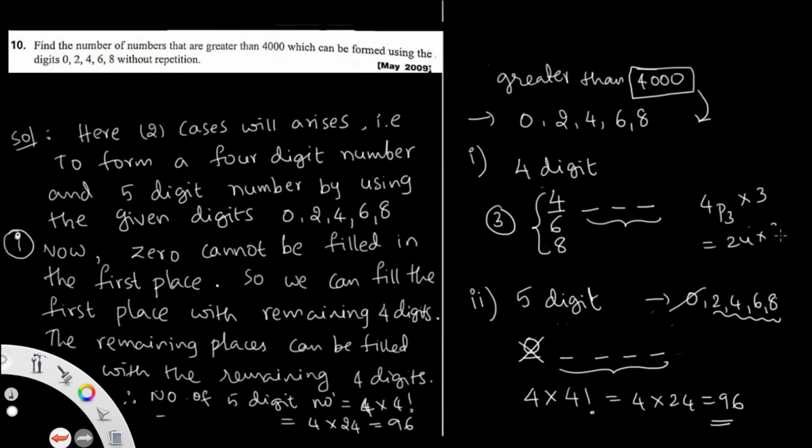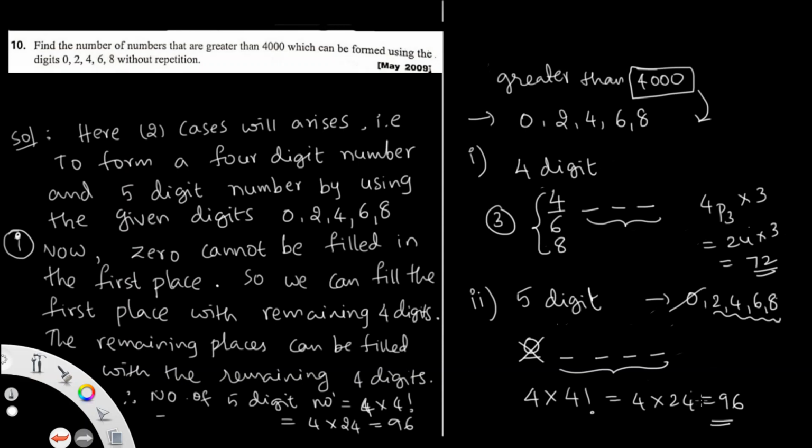So that 72 will appear in the first case. Similarly, in the second case, a 5-digit number using the digits 0, 2, 4, 6, 8, 0 cannot be in the first place. So we can only use 2, 4, 6, 8 in the first place, and the remaining 4 places can be filled in 4 factorial ways, that is 4 into 24, that is 96. So the total will be 96 plus 72.